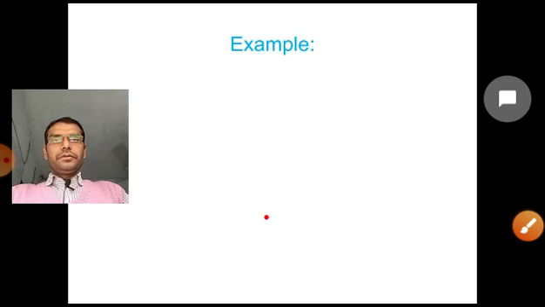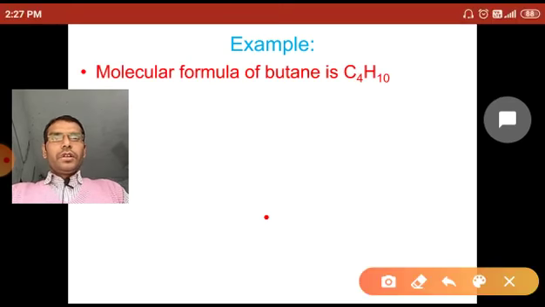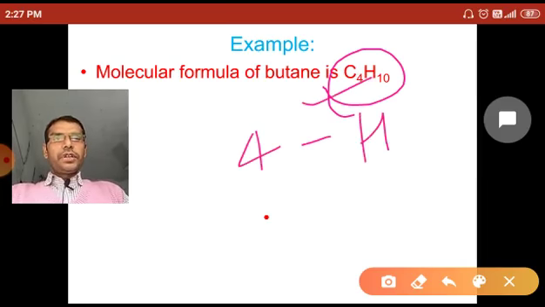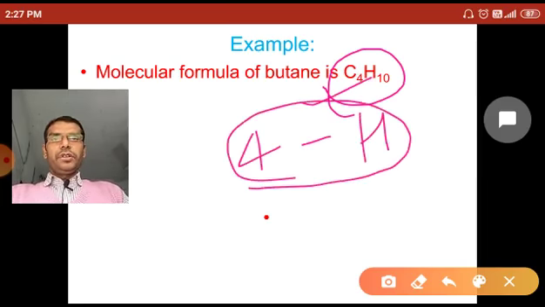Let's see the example. The molecular formula of butane is C4H10. The molecular formula of butane has carbon atoms and hydrogen atoms. So there are two types of atom in butane. One is carbon and another is hydrogen.